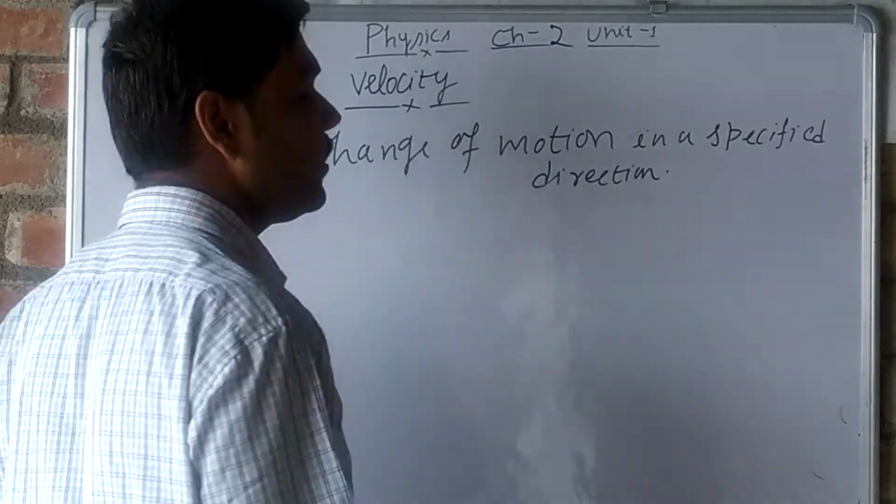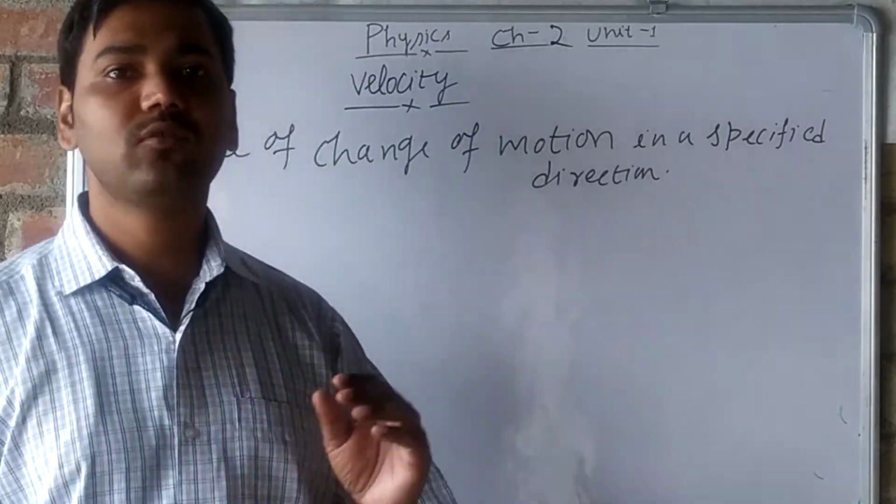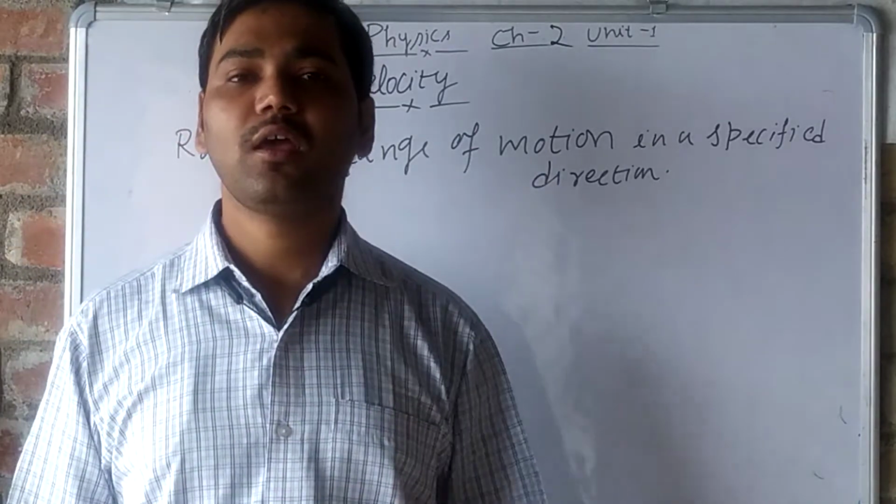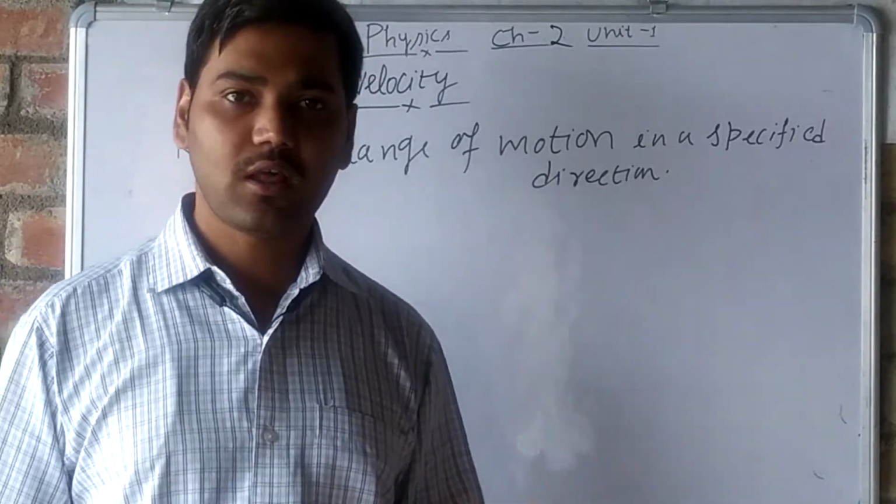Then we can say that it is velocity. This is the only difference between speed and velocity. In velocity we know the direction, and in speed we do not know the direction.